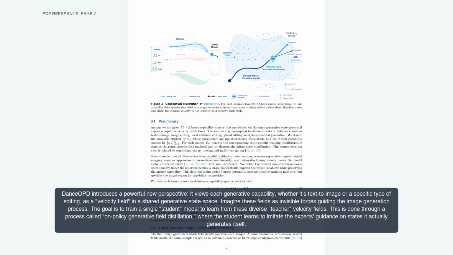DanceOPD introduces a powerful new perspective. It views each generative capability, whether it's text-to-image or a specific type of editing, as a velocity field in a shared generative state space. Imagine these fields as invisible forces guiding the image generation process. The goal is to train a single student model to learn from these diverse teacher velocity fields. This is done through a process called on-policy generative field distillation, where the student learns to imitate the expert's guidance on states it actually generates itself.